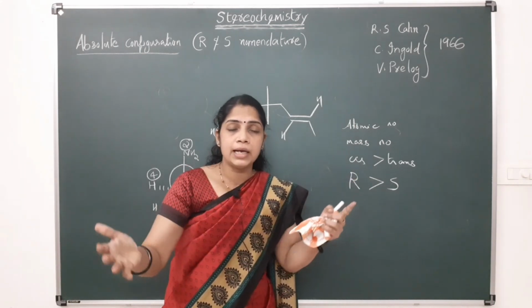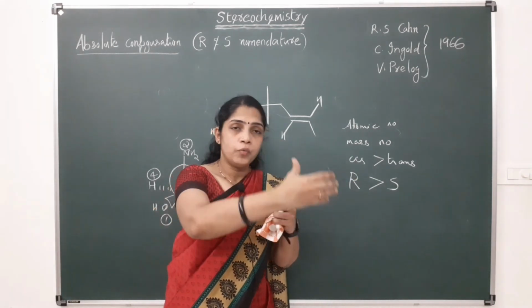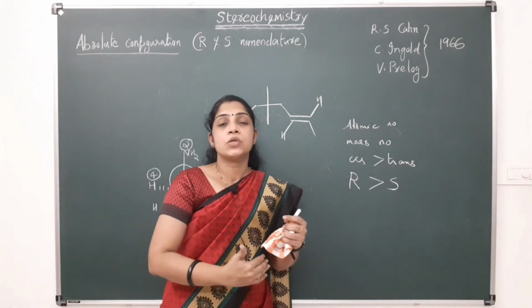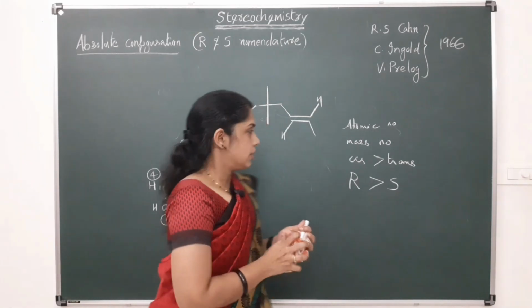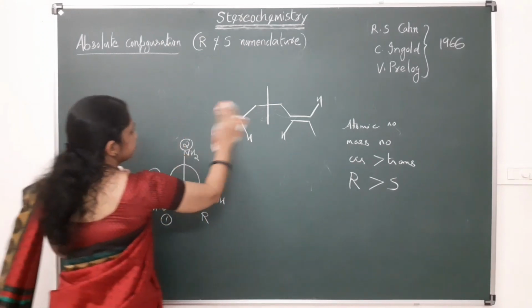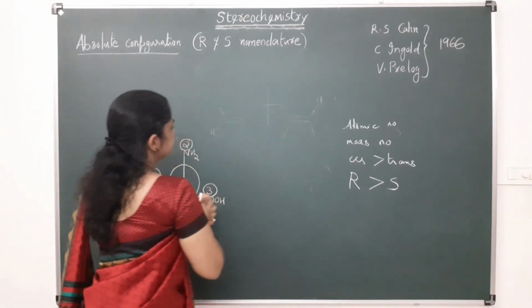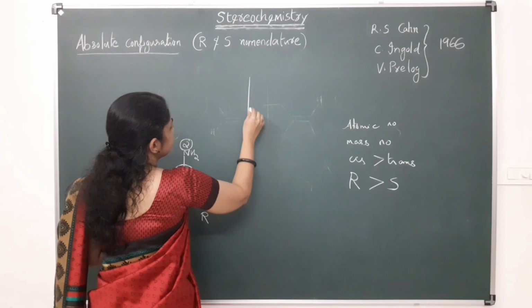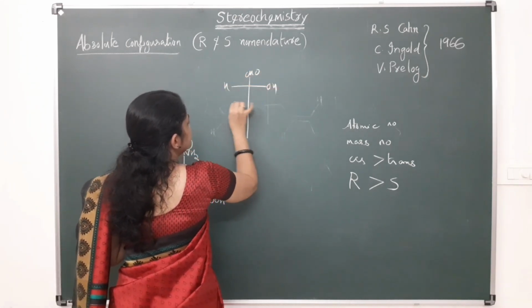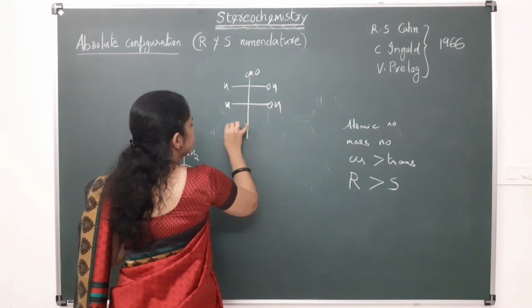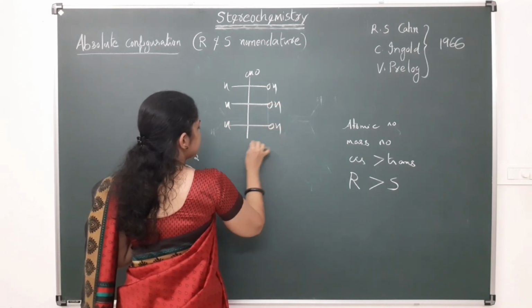There are different chiral carbons, so one having R configuration, the other having S configuration. In such cases, R will get higher priority over S. For example, in the case of this molecule: here it is CHO, here H, OH, H, OH, H, OH, CHO.